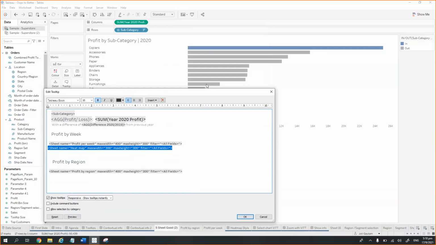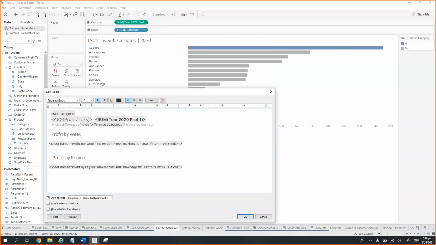So what's going on at the back end is that this particular string is passed, and when it is passed, it creates a normal PNG image, and that static image is shown to you in the tooltips. There can be one sheet added, or there can be multiple sheets added. So let me clear this thing.